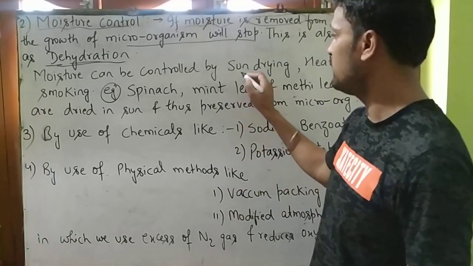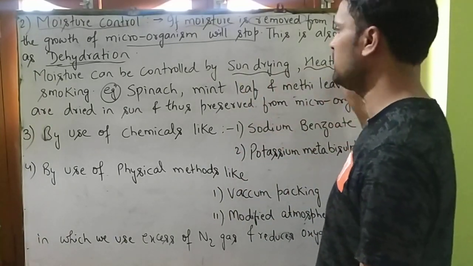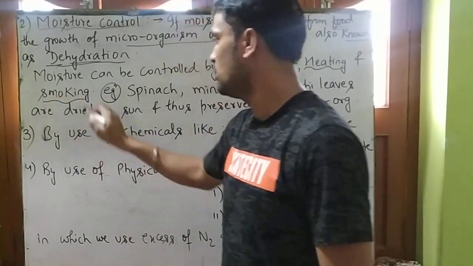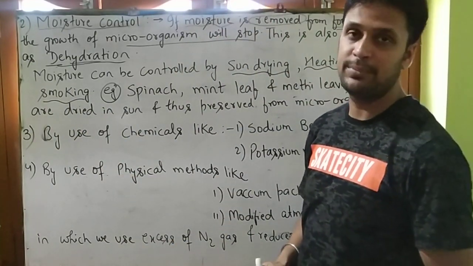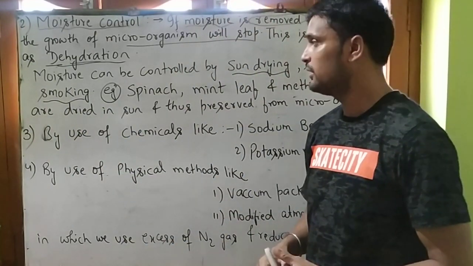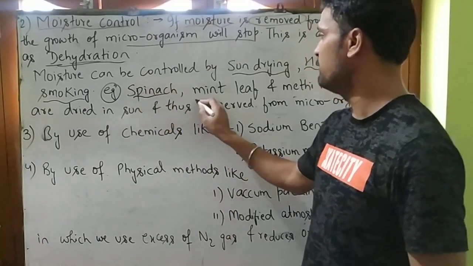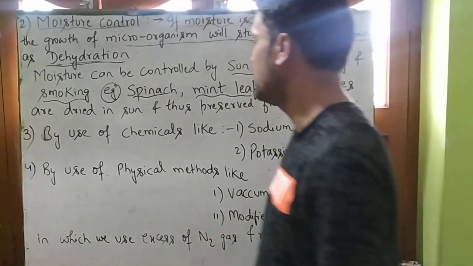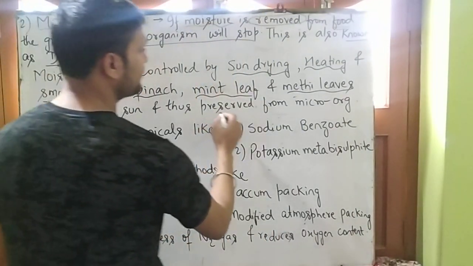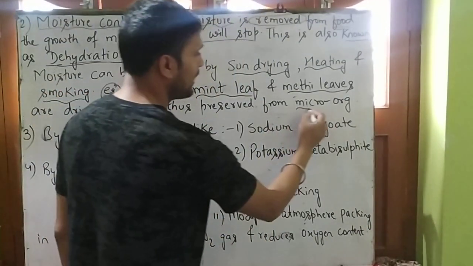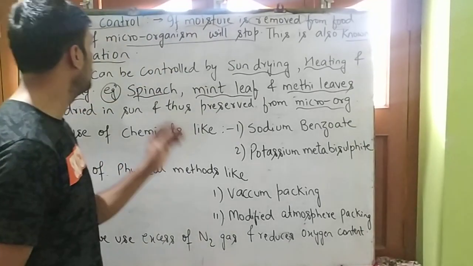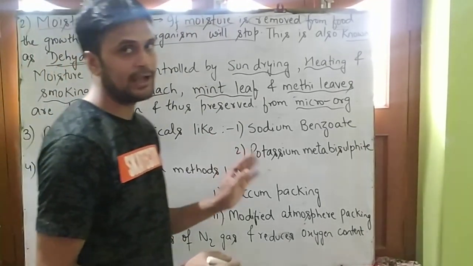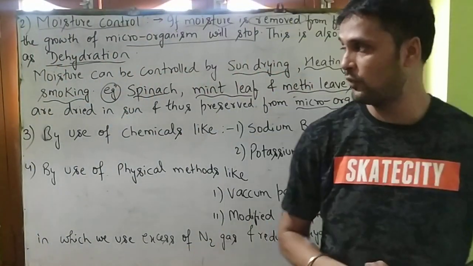The methods are sun drying, heating and smoking. The foods like spinach, mint leaf and methi leaves are dried in sun, and thus we can preserve our food from harmful microorganisms. So by moisture control, we can also preserve our food.